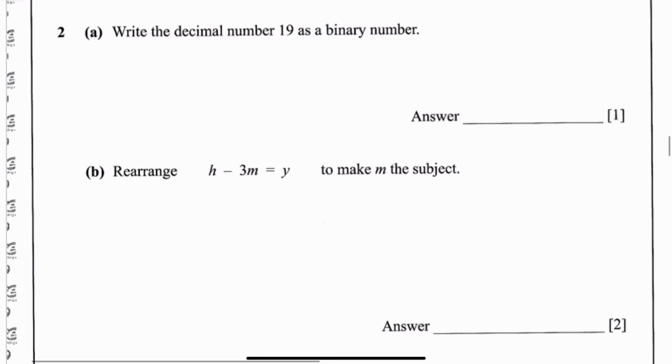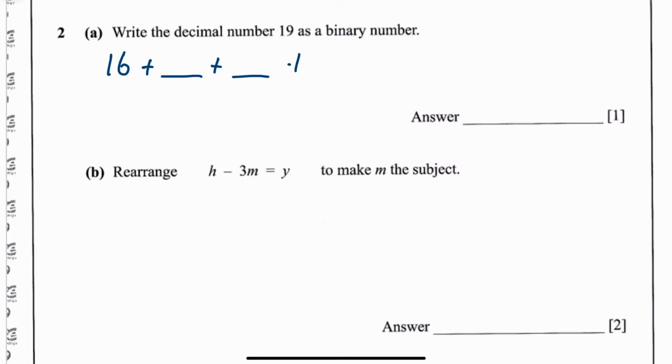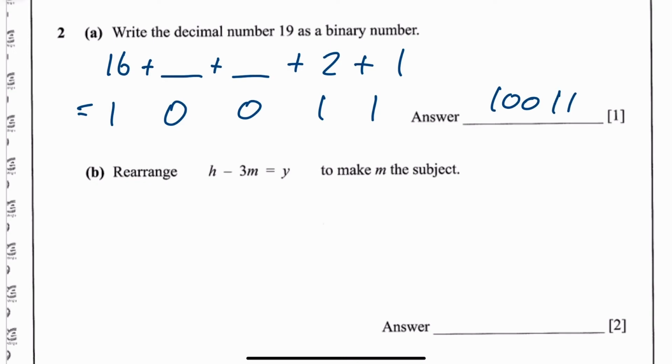Okay, binary question. Write the decimal number 19 as a binary. Okay, it's all about powers of 2 in binary. The biggest number which is a power of 2 that goes into this is 16. So 16 would fit in. The next one down is 8. It wouldn't fit in. Next one down is 4. It wouldn't fit in. Next one down, 2. It would fit in. And then 1. So there's your answer for your binary: 1, 0, 0, 1, 1.